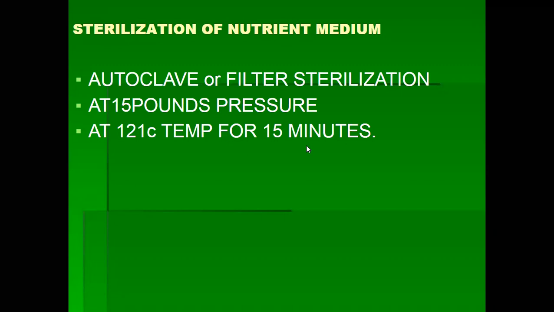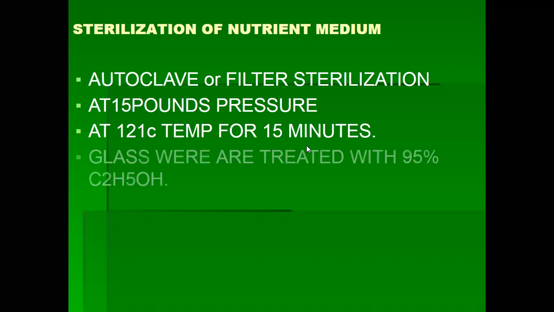Automatically, the nutrient medium is sterilized. Sometimes we also use filtration. Filtration means we use a filter paper; any microorganisms present are filtered out.